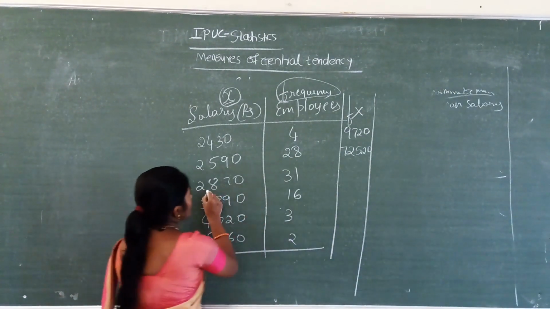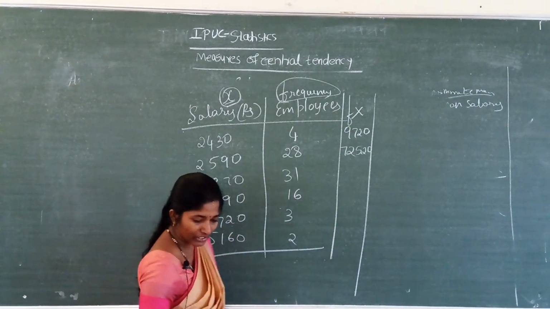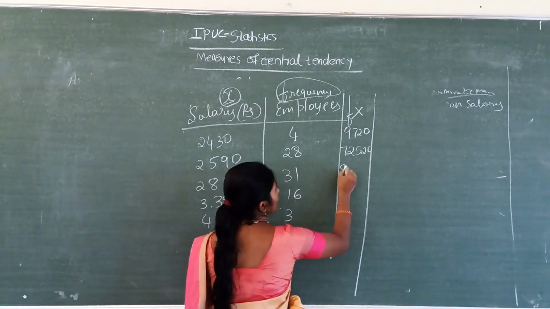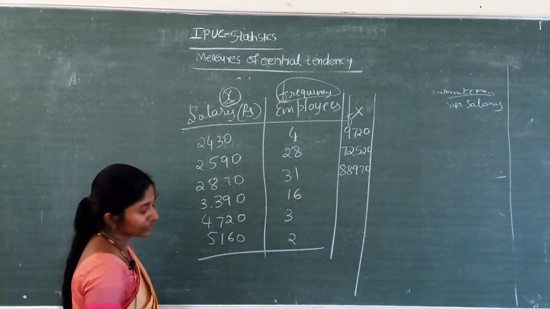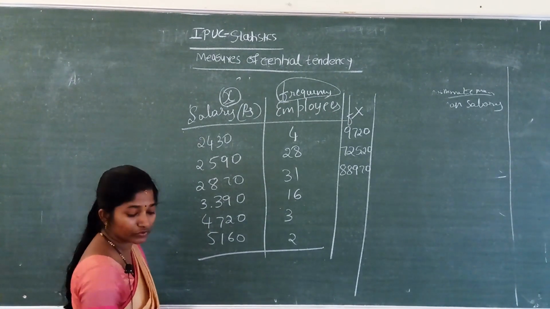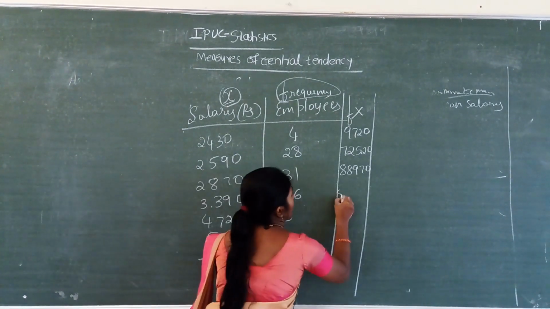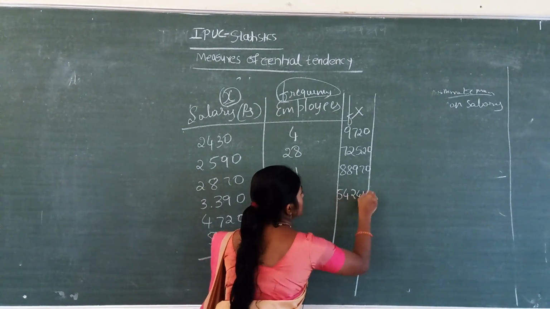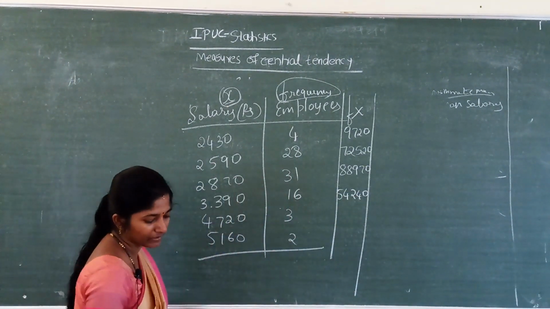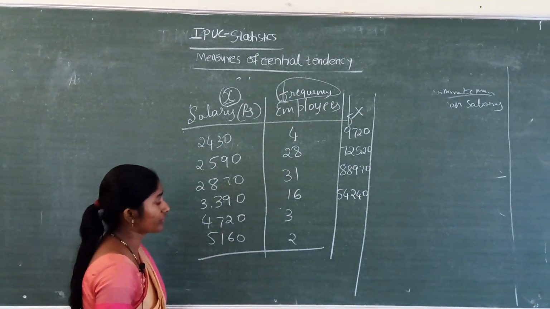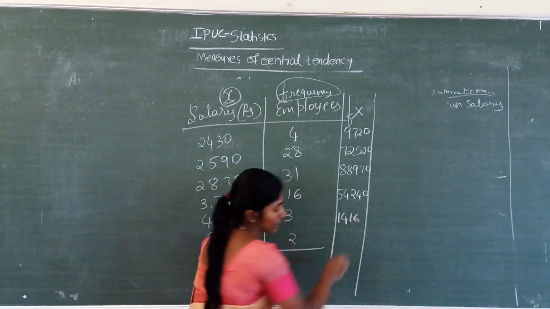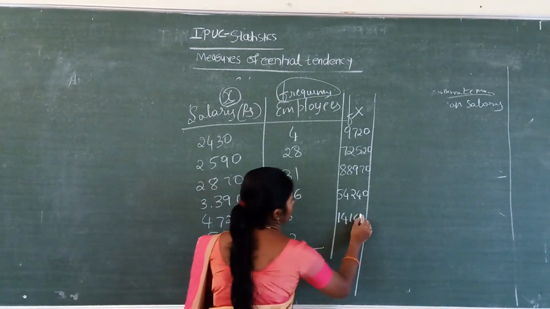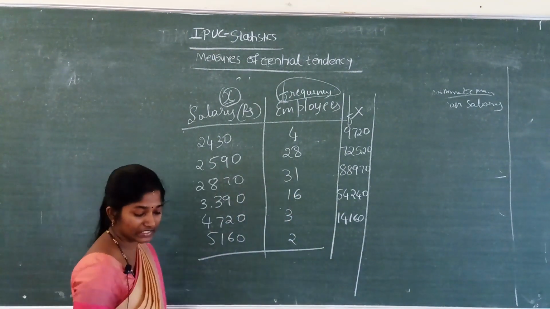Next, 2870 into 31, that is 88970. Next, 3390 into 16, 54240. Next, 4720 into 3, 14160.